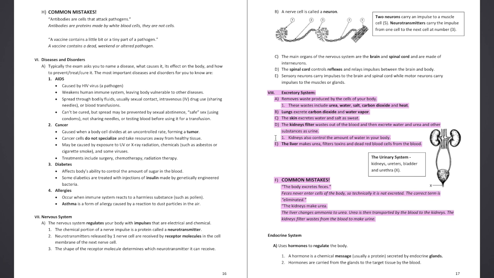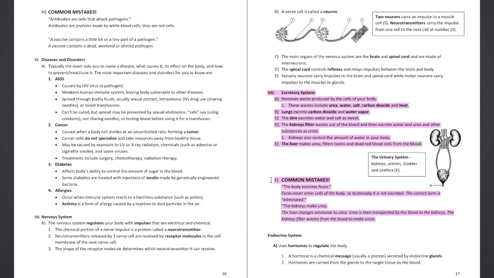1. Kidneys also control the amount of water in your body. E. The liver makes urea, filters toxins and dead red blood cells from the blood. The urinary system: kidneys, ureters, bladder, and urethra.